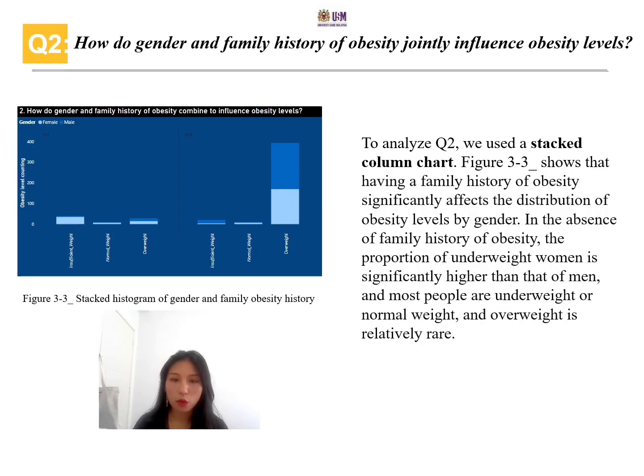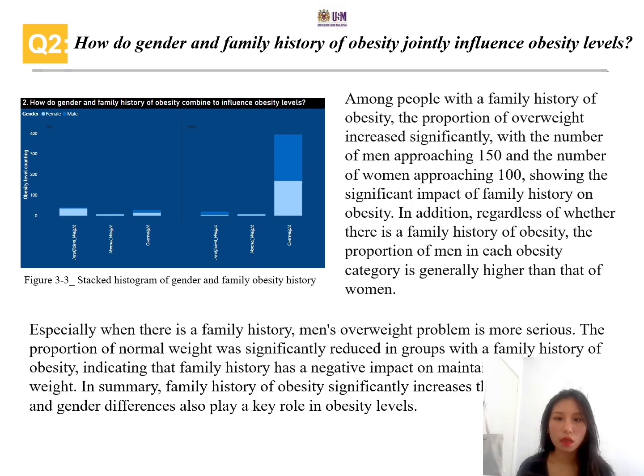Next, the second question: how do gender and family history of obesity jointly influence obesity levels? In this part, we used a stacked column chart. The conclusion is that family history of obesity significantly increased the risk of obesity, and gender differences also play a key role in obesity levels.